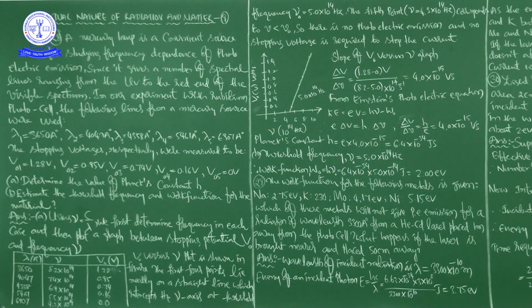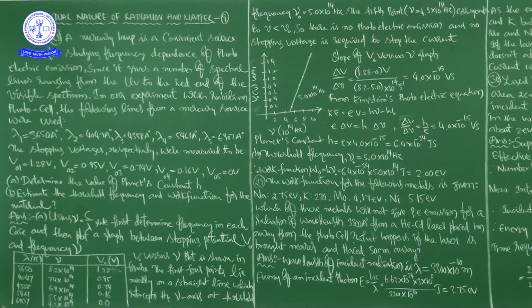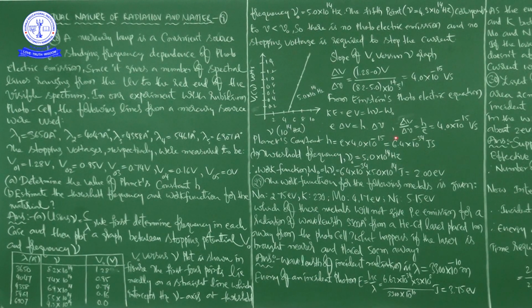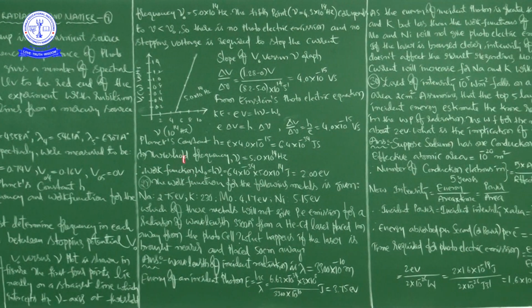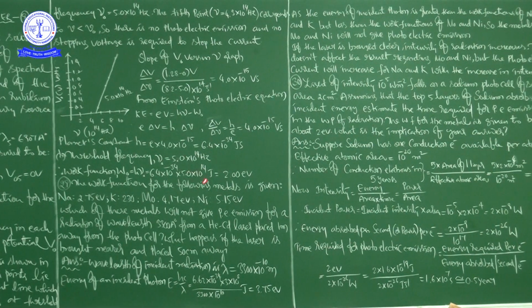Next, the work function, that is W naught is equal to. When it is W naught, what will happen? W naught is equal to h nu naught, where the threshold frequency is 5.0 into 10 to the power of 14 hertz. I just corrected it here. The work function W naught is equal to h nu naught, and the threshold frequency value is present here.